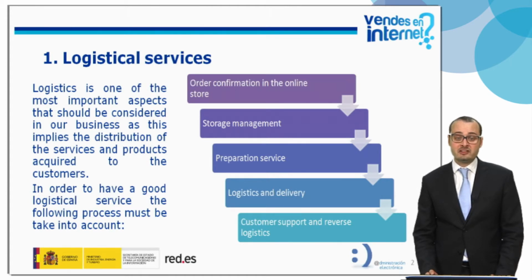The company's operating area involves all departments which make up the services chain needed to attend an order, and these departments focus on the following processes: order confirmation in the online store, storage management, preparation service, logistics and delivery, and customer support and reverse logistics. Now we are going to comment on each of them.